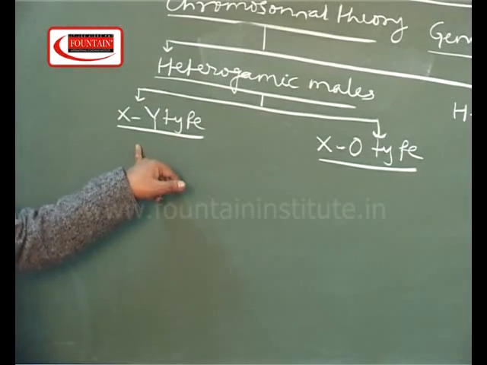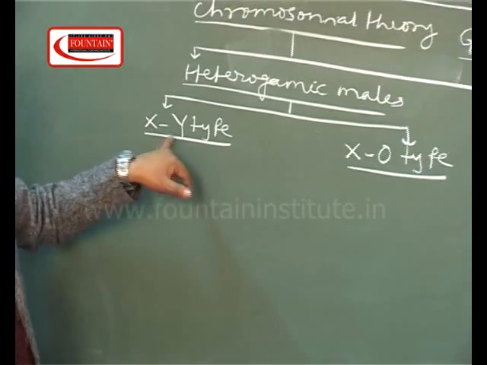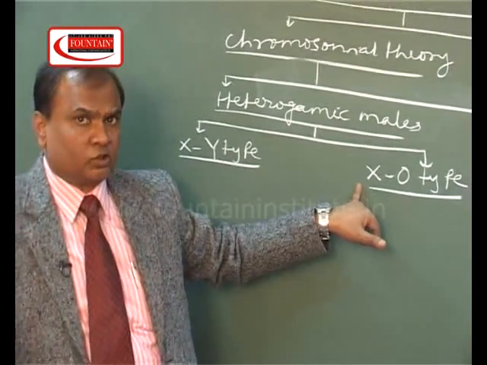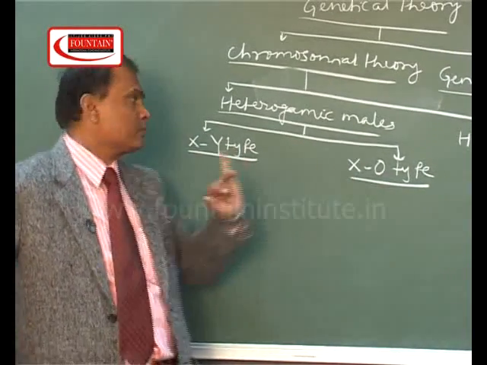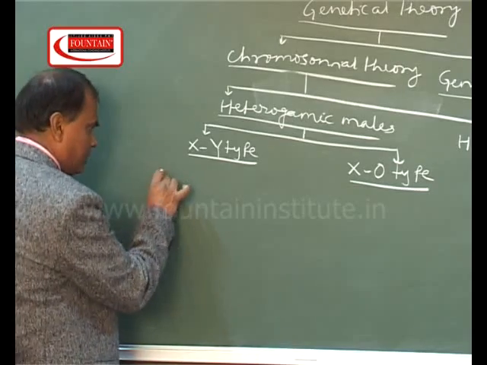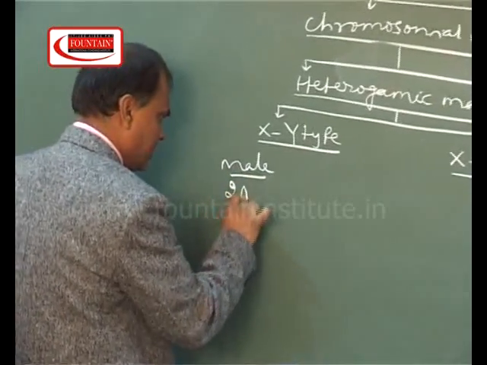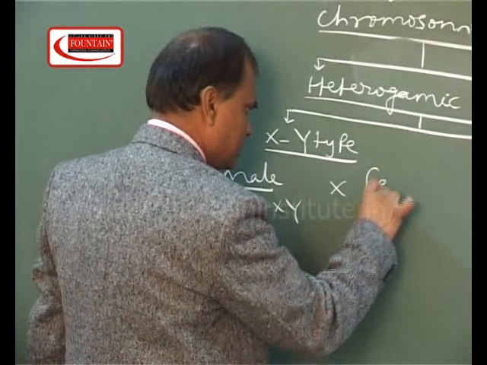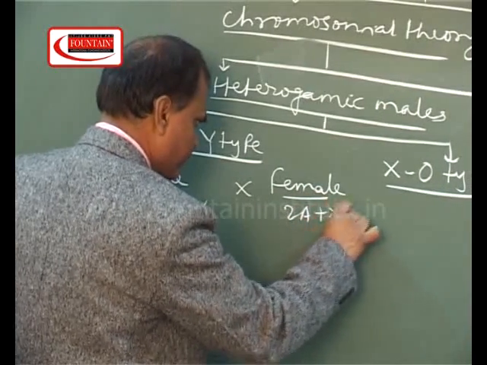In XY type, the sex chromosomes are X and Y, and XO type means the absence of one sex chromosome in males will determine the sex. In XY type, suppose male is 2A plus XY, whereas female is 2A plus XX.